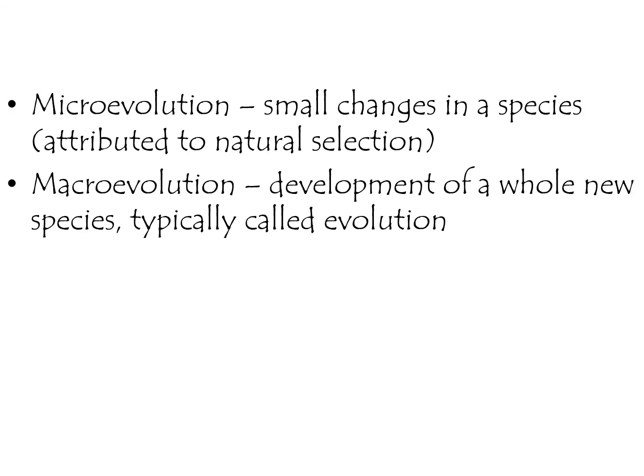And the last two definitions that you may run into as you're looking at evolution. First one is microevolution. Remember, we've studied vocab. Micro means small. These are small changes in a species. This is attributed to natural selection, and a lot of times microevolution and natural selection, those terms will be used interchangeably, and those two terms are more closely synonymous than saying evolution and natural selection. The other term is macroevolution, so evolution on a larger scale, the development of a whole new species. This term is synonymous to evolution.